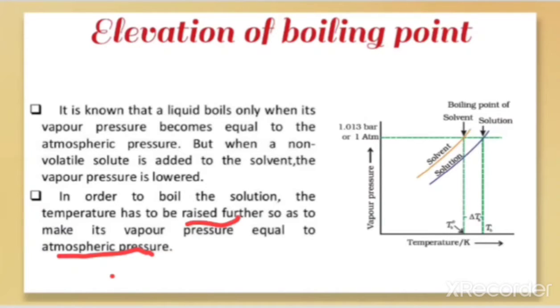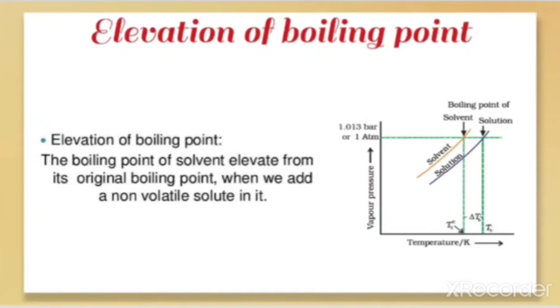And how much is the temperature raised? That means how much is the elevation in the boiling point? That is, we have to find out by the formula Tb minus T naught b. So what is elevation of boiling point? The boiling point of the solvent elevates, meaning it reaches a higher value than its original boiling point, when we add a non-volatile solute in it.